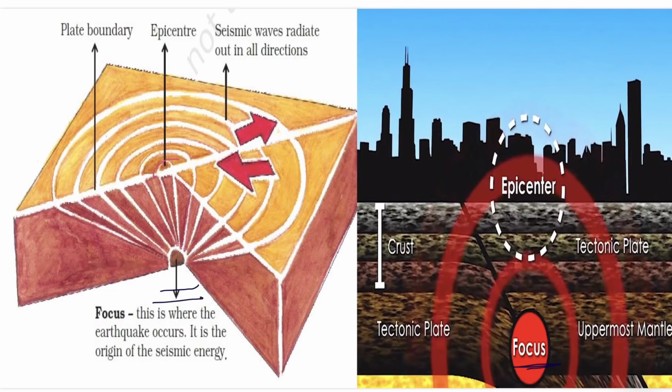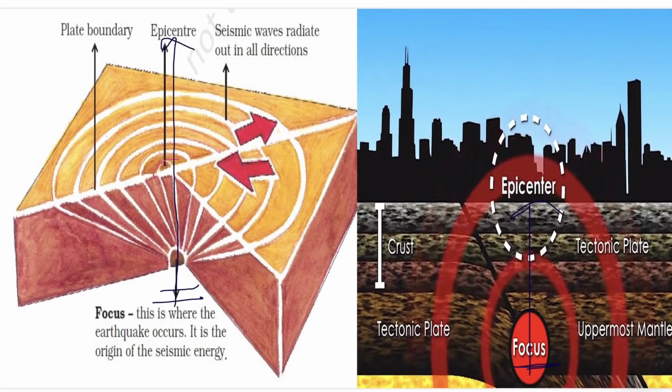Perpendicular to this focus point, the epicenter is on the earth surface, and from this epicenter the waves radiate out in all directions. Clear? So inside the earth it is focus from where the earthquake originates, and on the earth surface it is epicenter.